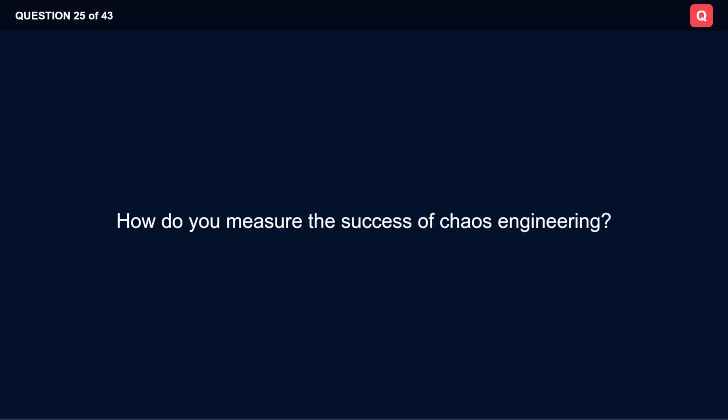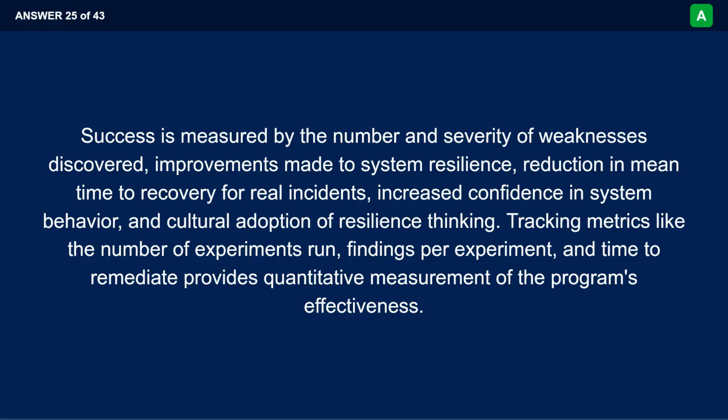How do you measure the success of chaos engineering? Success is measured by the number and severity of weaknesses discovered, improvements made to system resilience, reduction in mean time to recovery for real incidents, increased confidence in system behavior, and cultural adoption of resilience thinking. Tracking metrics like the number of experiments run, findings per experiment, and time to remediate provides quantitative measurement of the program's effectiveness.